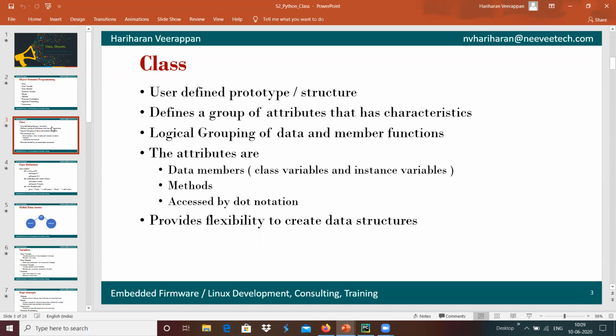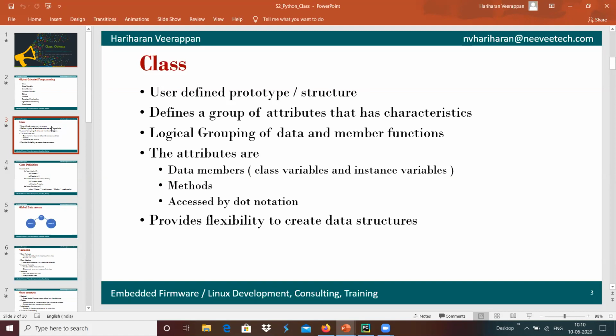Like that, all the particular characteristics can be structured in a manner. That is the class, basically. The class does the logical grouping of data and its respective member functions.